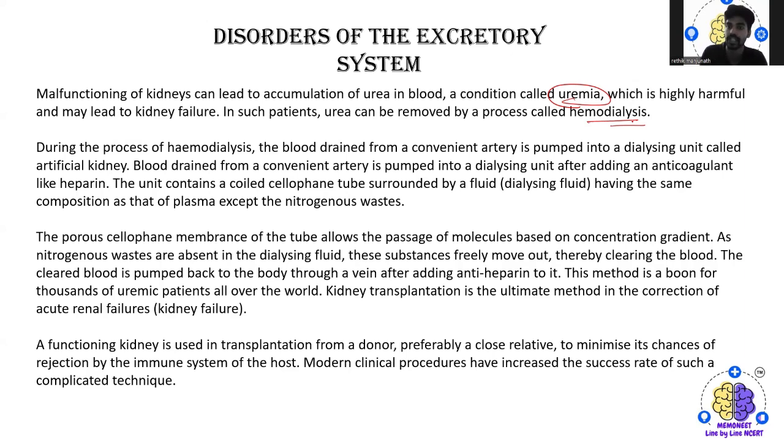The blood drained from a convenient artery is pumped into a dialysis unit. They are called artificial kidneys, and the blood drained from a convenient artery is pumped into a dialysis unit after adding an anticoagulant like heparin, so that it will not let the blood coagulate. Then the unit contains a coiled cellophane tube surrounded by a fluid, which is the dialysing fluid, having the same composition as that of the plasma, except the nitrogenous waste. So now what happens in that cellophane membrane?